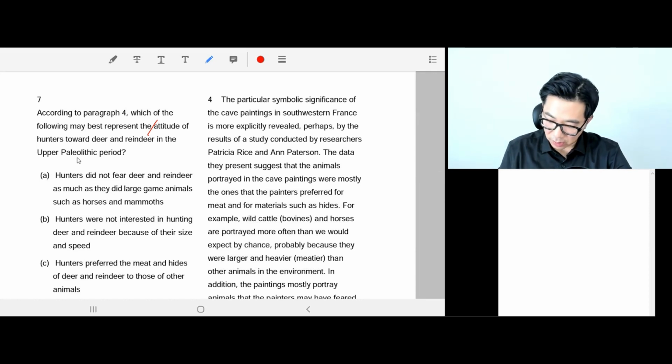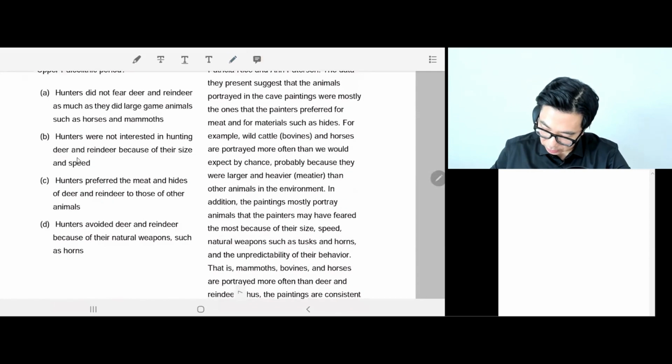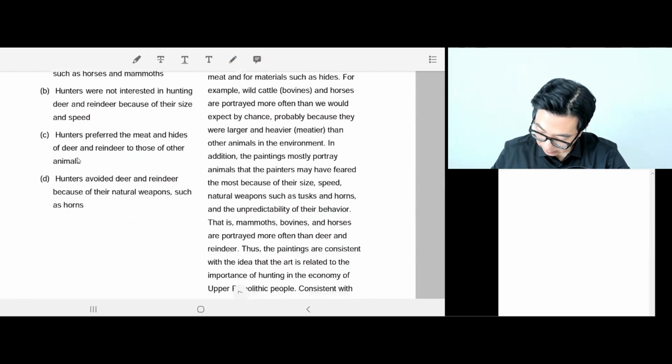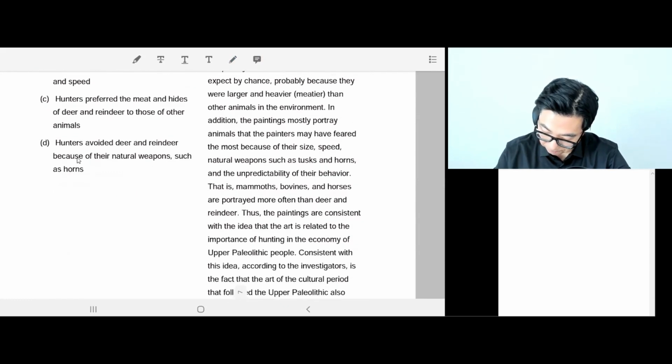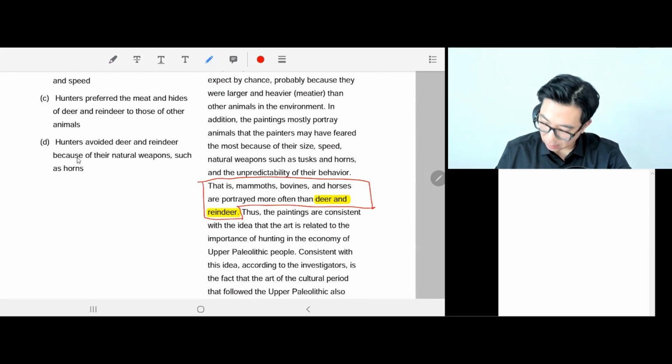If you tried to solve this question before watching this video, the only time deer and reindeer appear in this paragraph is here, right here, deer and reindeer in this sentence. Nowhere else to be found.